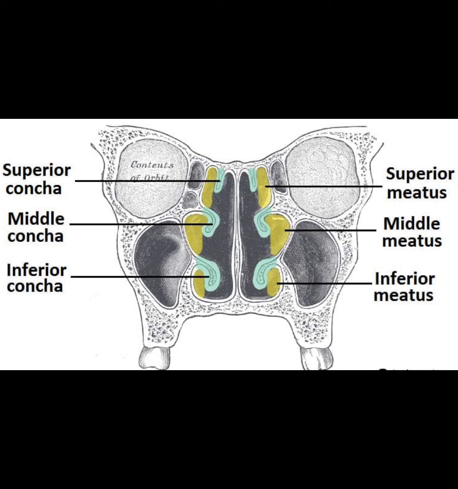The concha divide each nasal cavity into four air channels: a superior nasal meatus, a middle nasal meatus, and an inferior nasal meatus, which lies between inferior concha and nasal floor. The last one is sphenoethmoidal recess, which lies between superior concha and nasal roof.